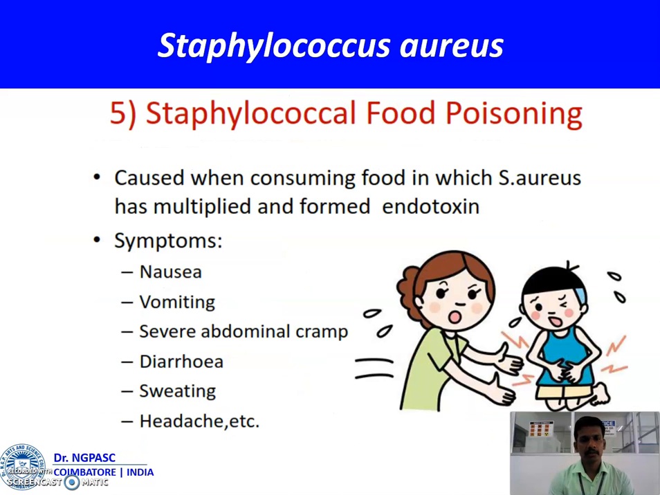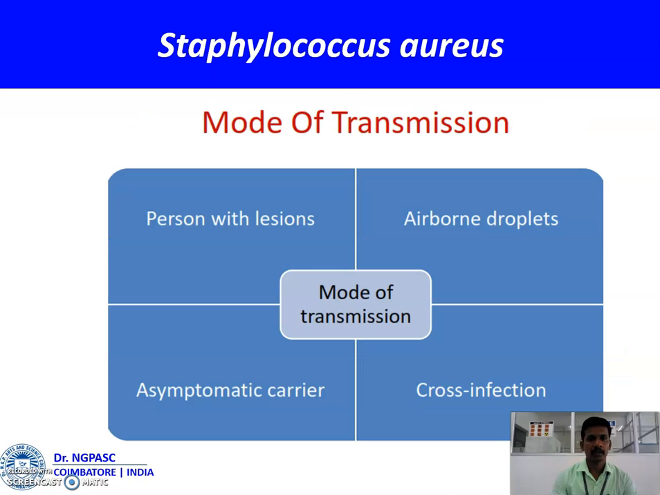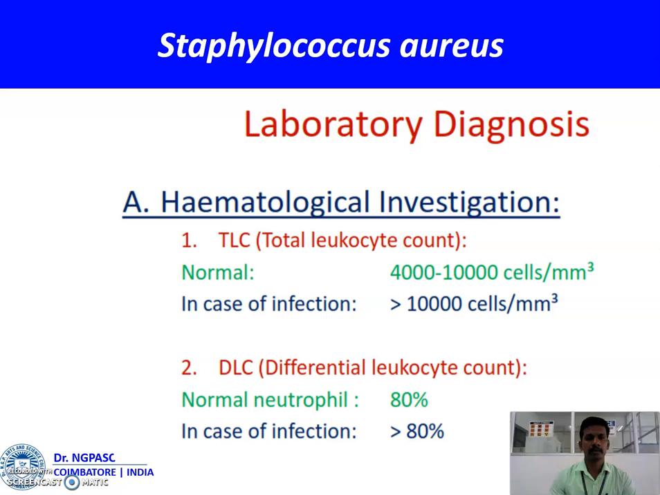Staphylococcal food poisoning is caused by consuming food in which Staph aureus has multiplied and formed enterotoxin. Symptoms of staphylococcal food poisoning are nausea, vomiting, severe abdominal cramps, diarrhea, sweating, headache, etc. The modes of transmission of Staphylococcus aureus are persons with lesions, airborne droplets, asymptomatic carriers, and cross infection. By these methods, the organisms transfer from one person to another.